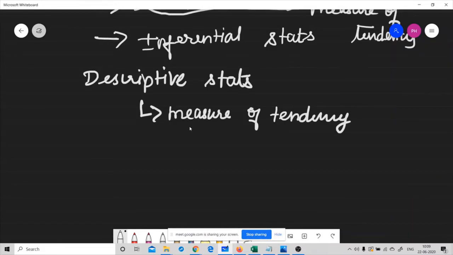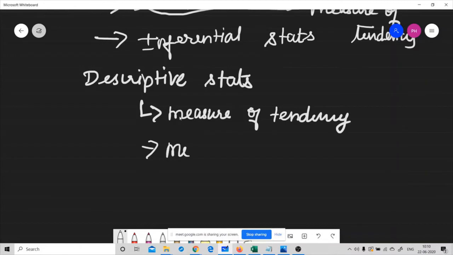Okay, in the measure of tendency, we can calculate the mean, median, and mode of the data. It is used to locate the distribution by various points, and you use this when you want to show the average or most commonly indicated response. So if you want to calculate the mean, median, or mode of your data, we can go with the measure of tendency.